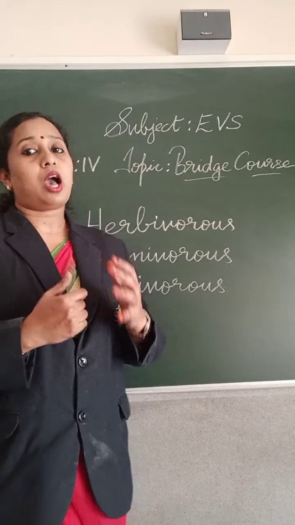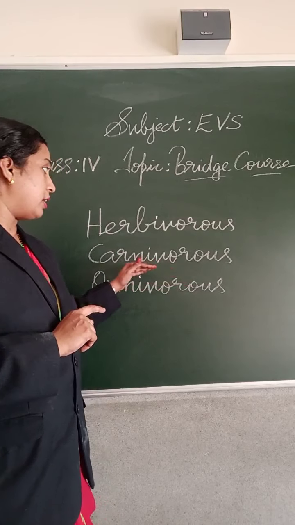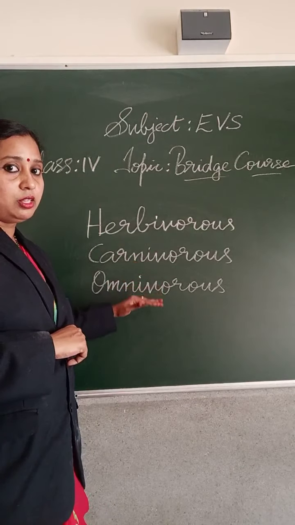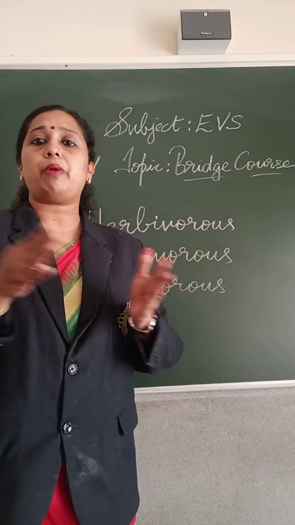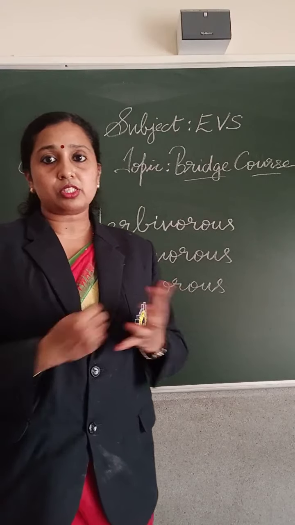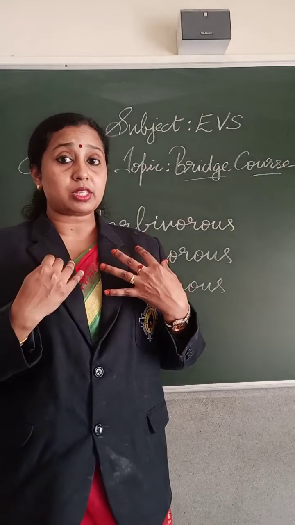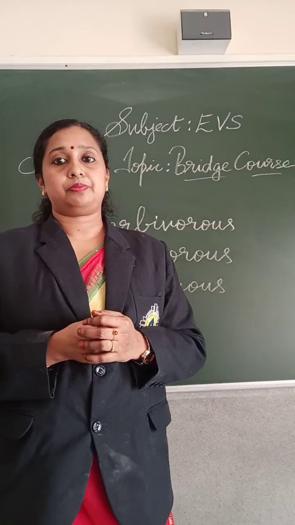Examples are lion, tiger, etc. Omnivorous animals eat both plants and animals, and the best example is we human beings.